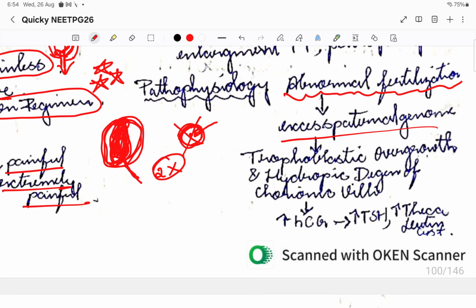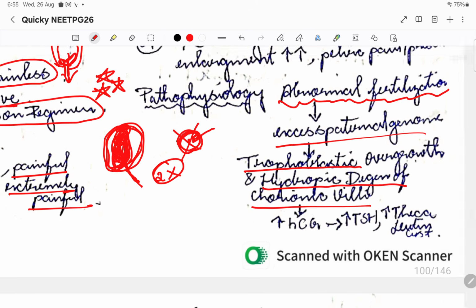If there is no control from the mother's side and there is excess paternal genome, there is increased trophoblastic growth. The fetoplacental growth is very high, and too much growth leads to hydropic degeneration of the chorionic villi. This is the basic pathophysiology behind the hydatidiform mole.